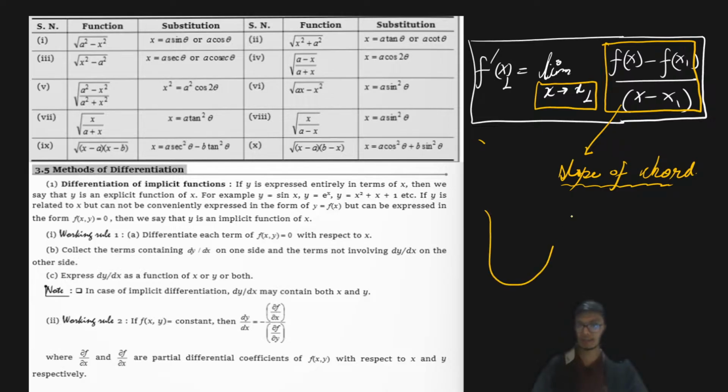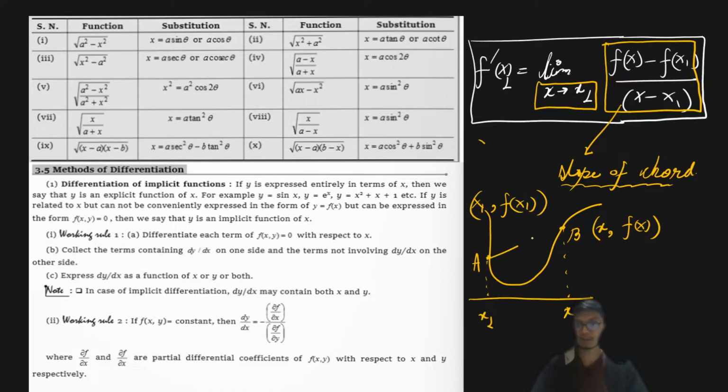So let's say I have a curve like this, any arbitrary curve, and let's say our point A is over here and point B is over here, right? So if I take any arbitrary point, let us say B is my arbitrary point and A is my known point, x1, and B is my arbitrary point x. My point B will be given as x comma f of x, and my point A will be given as x1 comma f of x1, right? So if I try to find the slope of the line AB, it will give me the result as f of x minus f of x1 divided by x minus x1,